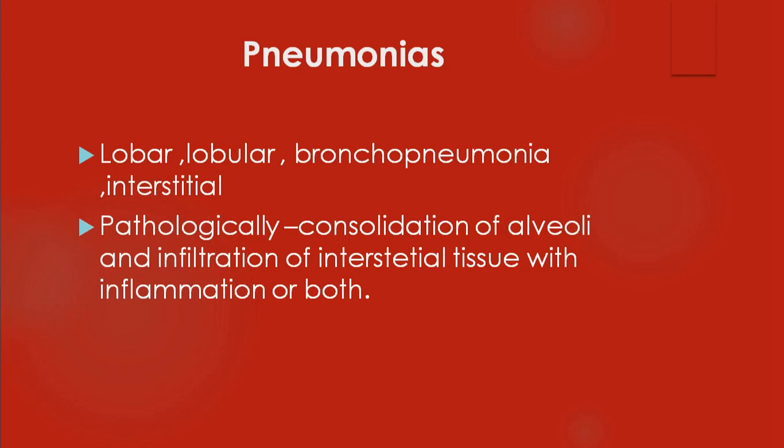So the pneumonias could be lobar, depending upon the localization of the lesion, where the consolidation happens, whether it involves the lobe or a lobular segment, or bronchopneumonia or interstitial. You have to suspect pneumonias. Pathologically, it is actually the consolidation. Consolidation means, radiologically, you will come across filling of the airspace. That is a characteristic feature. Along with that, there will be infiltration of the interstitial tissue with inflammatory cells.